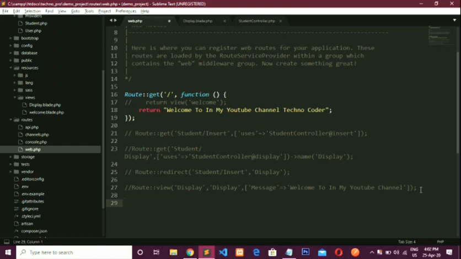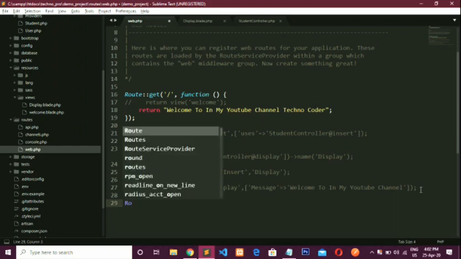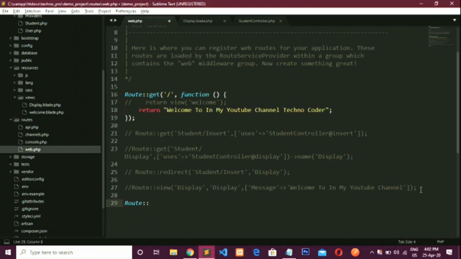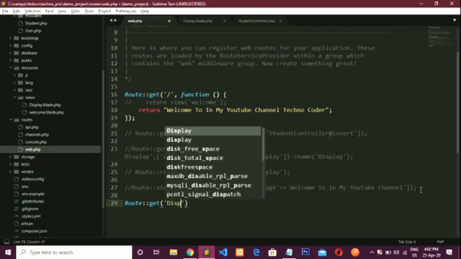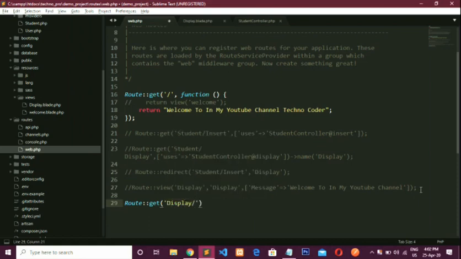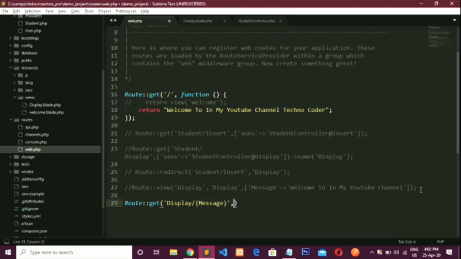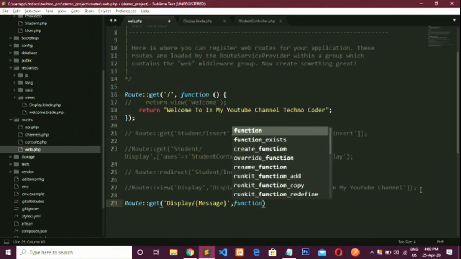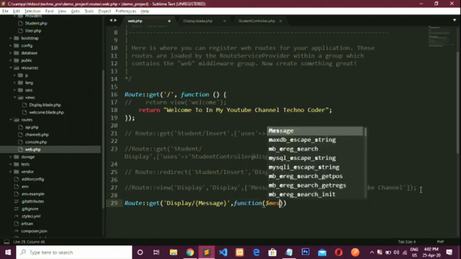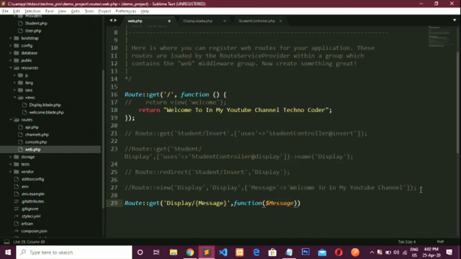First we will see the required parameter. The syntax for that is Route::get, display/, and here you have to pass the parameter. The parameter name is message, and here I am using a callback function, and in brackets I pass the variable message. Okay, and return this variable $message.